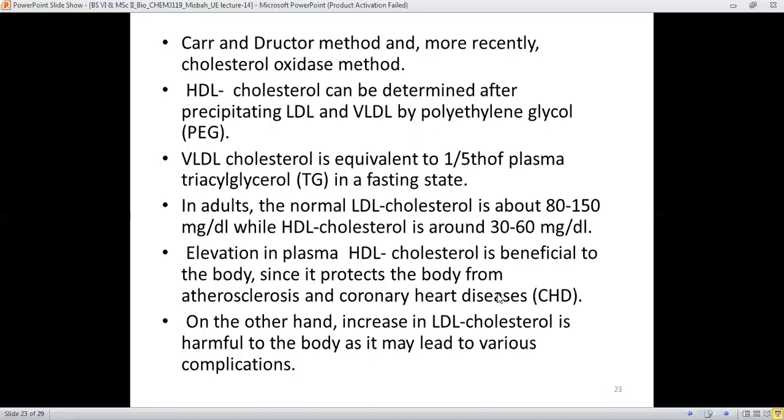LDL gets embedded or precipitated, concentrated along the linings of the arteries. On the other hand, an increase in LDL cholesterol is definitely harmful to the body because it leads to various complications like elevation of blood pressure, and in certain cases, blockage along with high blood pressure. There is brain hemorrhage as well.